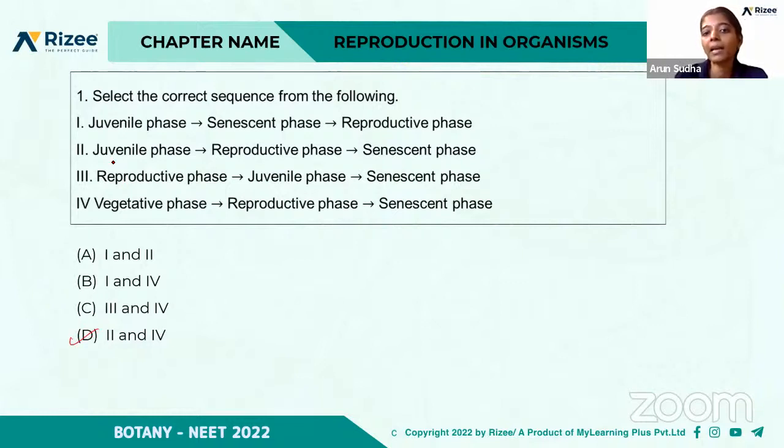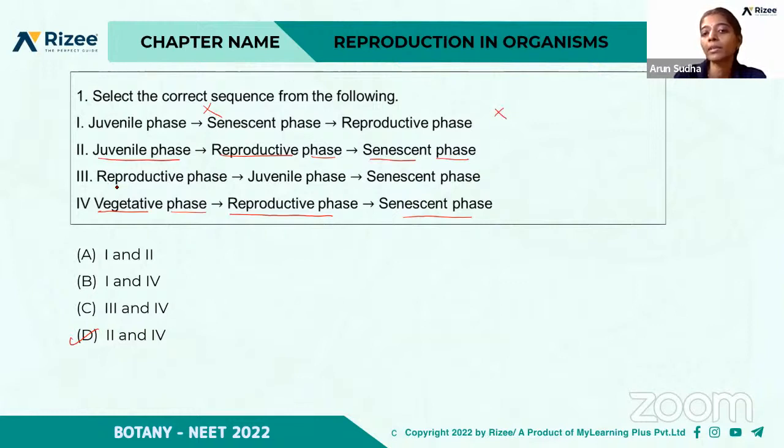Because the second and the fourth sequences are correct. That is, first the juvenile stage, which is followed by the reproductive phase, which is followed by the senescent phase. And also in the fourth, the vegetative phase, that is, in plants the juvenile phase is called the vegetative phase, which is followed by the reproductive phase and senescent phase. So both 2 and 4 are in the correct sequence, but not the first one, because here the juvenile phase is followed by the senescent phase. So this is wrong, right? So this is the wrong option.